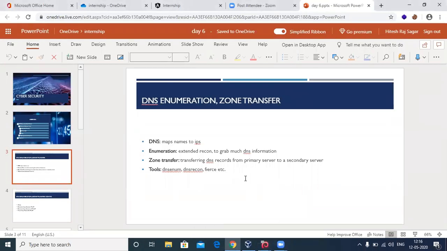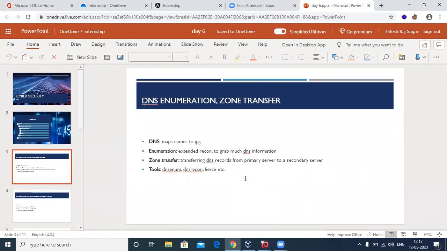So what we are doing right now is DNS enumeration. Enumeration, or you can also call it extended reconnaissance. Does reconnaissance ring a bell? Maybe a few sessions back, we discussed reconnaissance. What is reconnaissance? Gathering information. Very good. Yeah. So to be simple, that is it.